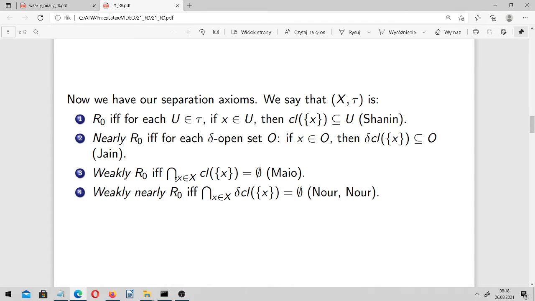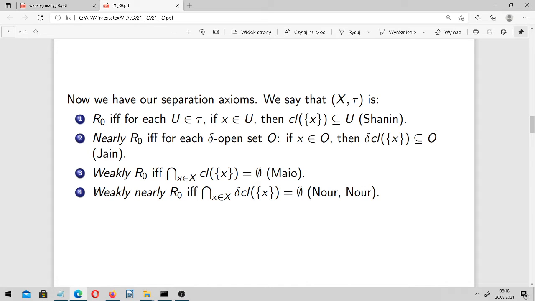Weakly R0 if the intersection of closures of all singletons, yes, intersection with respect to all x's in our universe X, is empty. This is Mayo.